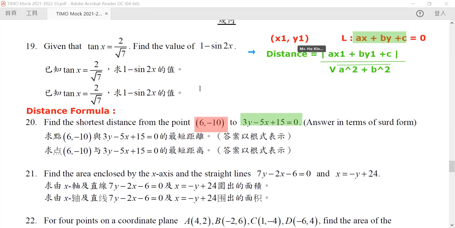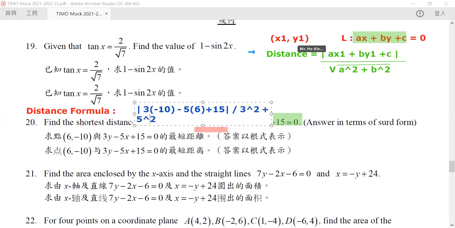So we will see that our distance here will be equal to the absolute value of 3 times -10 minus 5 times 6 plus 15, the absolute value of this, divided by the root of 3 squared plus -5 squared.